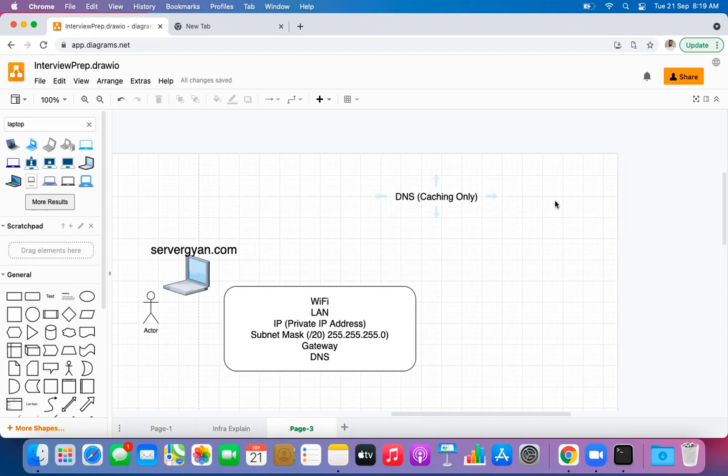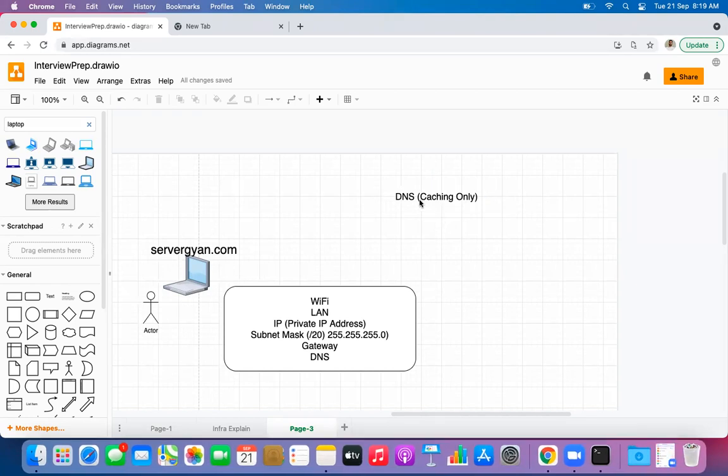Okay. Anyone else? And what is the actual source of this DNS? Because it is caching only, it actually requires some sort of destination server from where it can fetch the information. What is the actual source of DNS here?